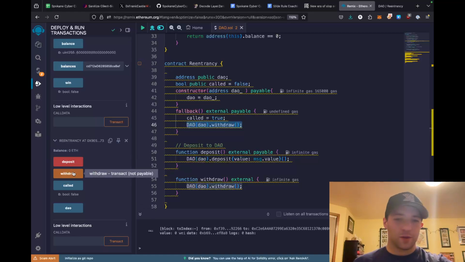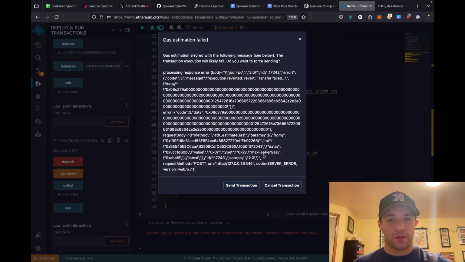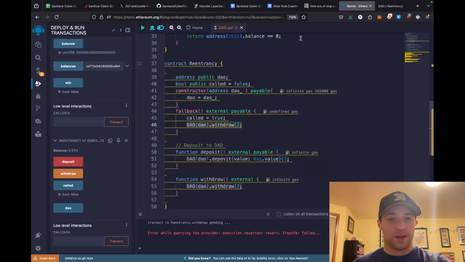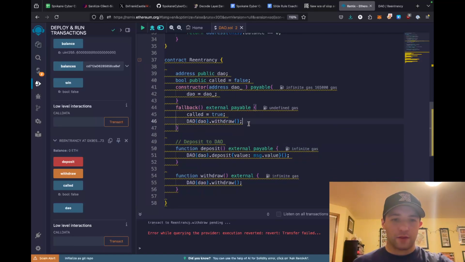Now, this won't work. Think about it for a moment why. If you call withdraw, we'll get this error, and it'll just say the transfer failed. And again, debugging Solidity is kind of hard, but we've actually created an infinite recursive loop. Every time we call withdraw, there's no exit for this. So it will just infinitely keep calling withdraw and fallback over and over again until it runs out of gas.